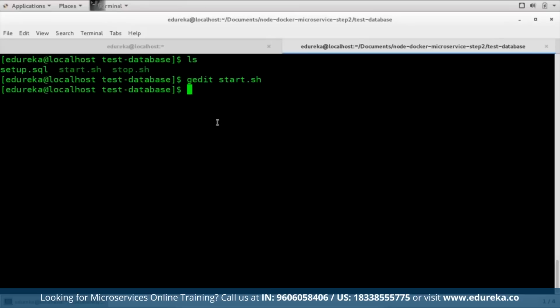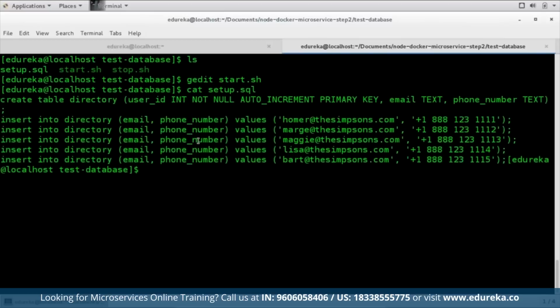Now let me show you the setup script that I'm talking about. So I'm just gonna do a cat command here, setup.sql. So this has all of my data. So it has my email addresses and various phone numbers and things like that. It is available here. So this is my setup script.